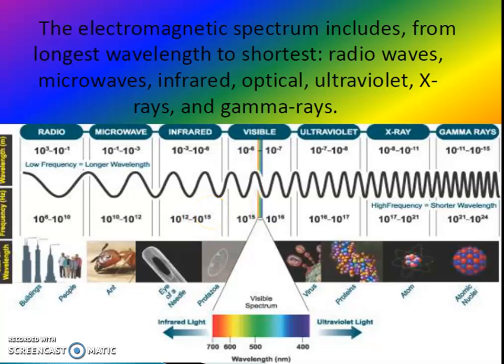And usually these waves belong to some bandwidth.